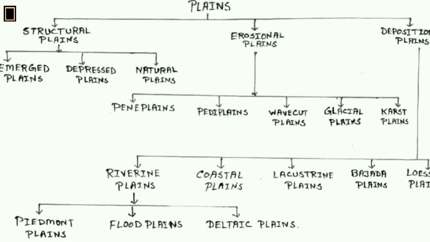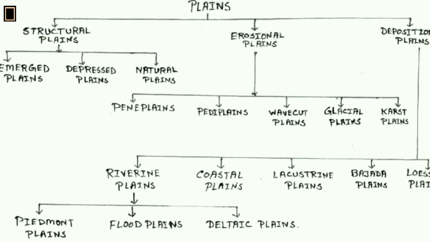According to origin or formation, plains are broadly classified into three categories: structural plains, erosional plains, and depositional plains. Structural plains are further classified into three categories: emerged plain, depressed plain, and natural plain.